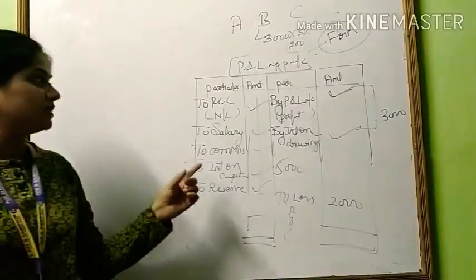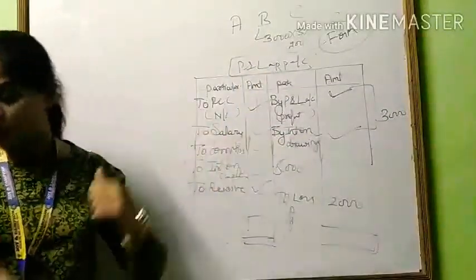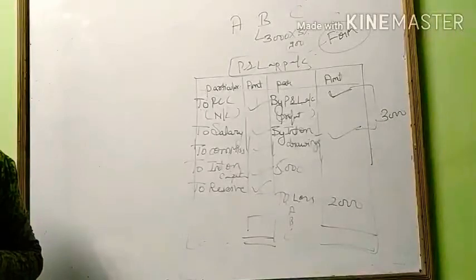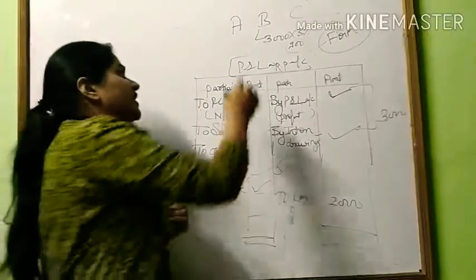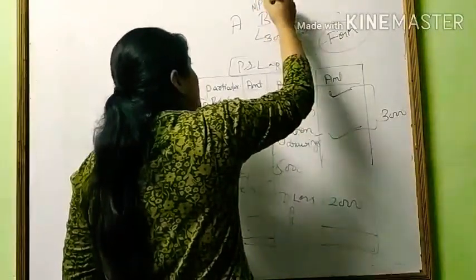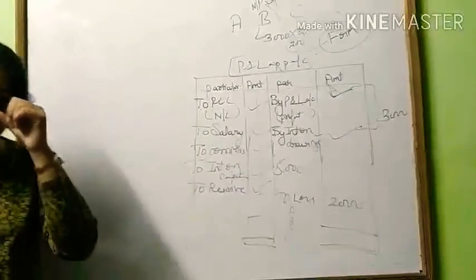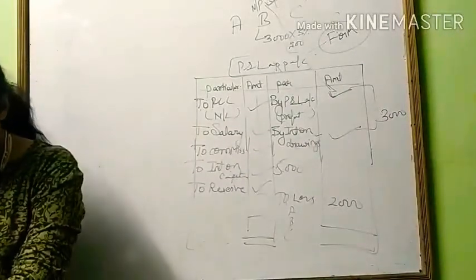Always remember one thing: the profit and loss appropriation account is the extension of the profit and loss account. Here we have prepared the profit and loss account from where we got the net profit. That net profit will be transferred to the credit side of the profit and loss appropriation account.